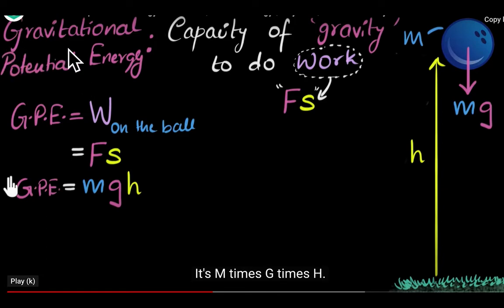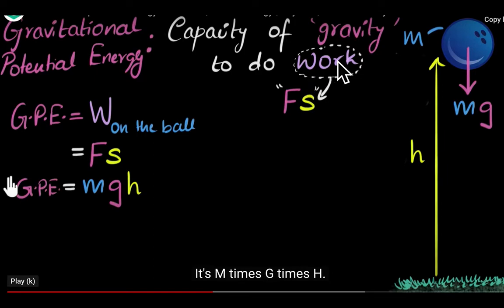I have told you, energy is what? Capacity to do work. Now, gravitational potential energy is the capacity of gravity to do work on the object. You had an object. When you drop this object, then gravity works on this object and it falls down. So, how much work will gravity do on this object? That is the gravitational potential energy.